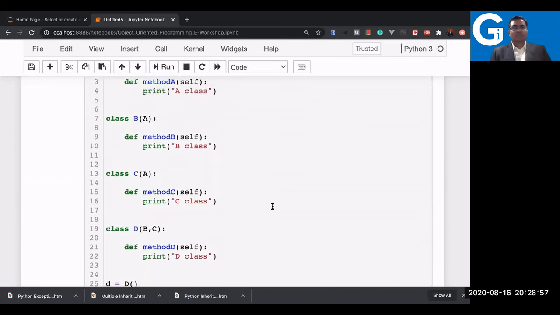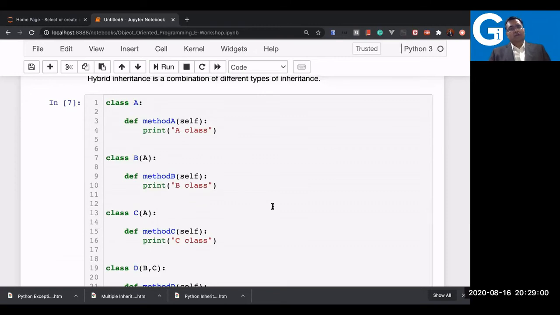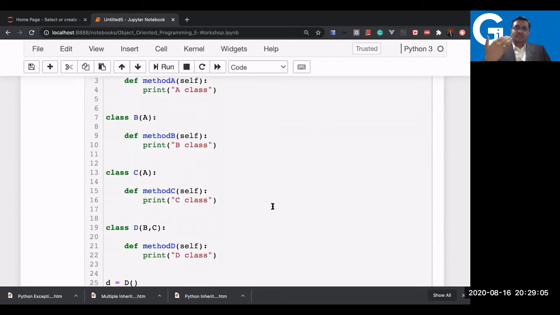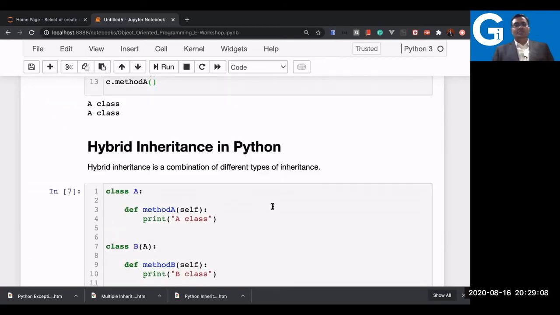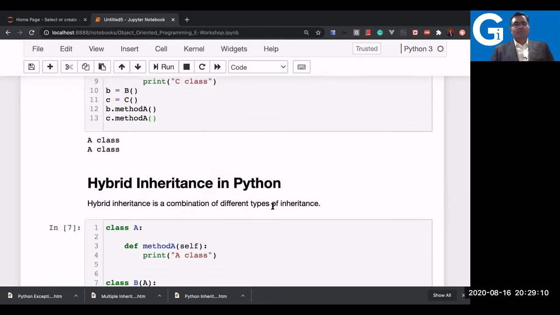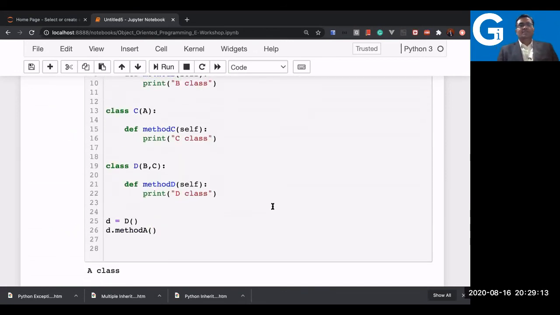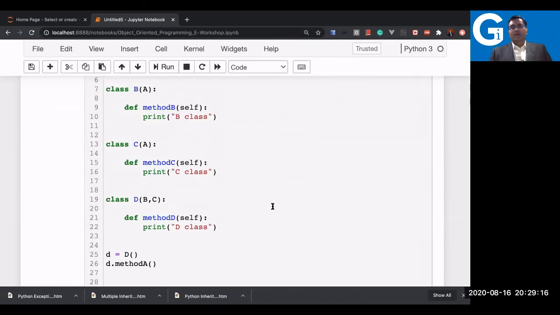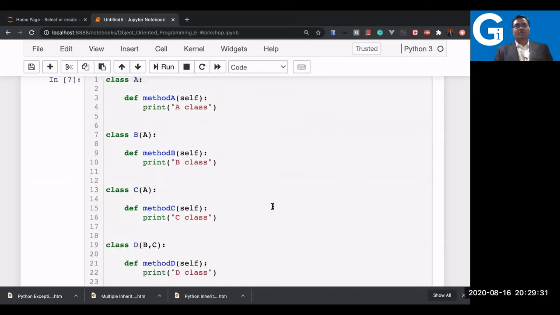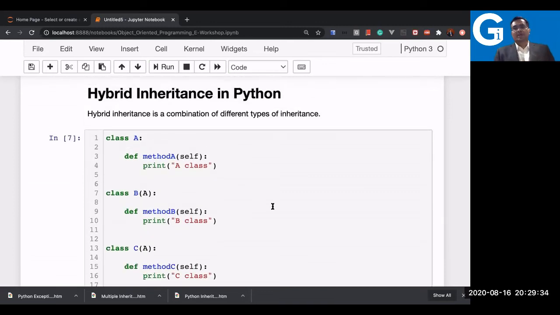It's all customized choice. Now in this example, you have class A and class B. Class B is accessing class A, class C is accessing class A. So it goes like hierarchical. This one we did as a hierarchical inheritance. After that, class D is acquiring B and C. Like for example, I have a customer account, I have an employee account, and I have a saving account. Saving account is acquiring the information of customer as well as employee. That's what I have, a mix here. So this is what we call hybrid inheritance in Python.